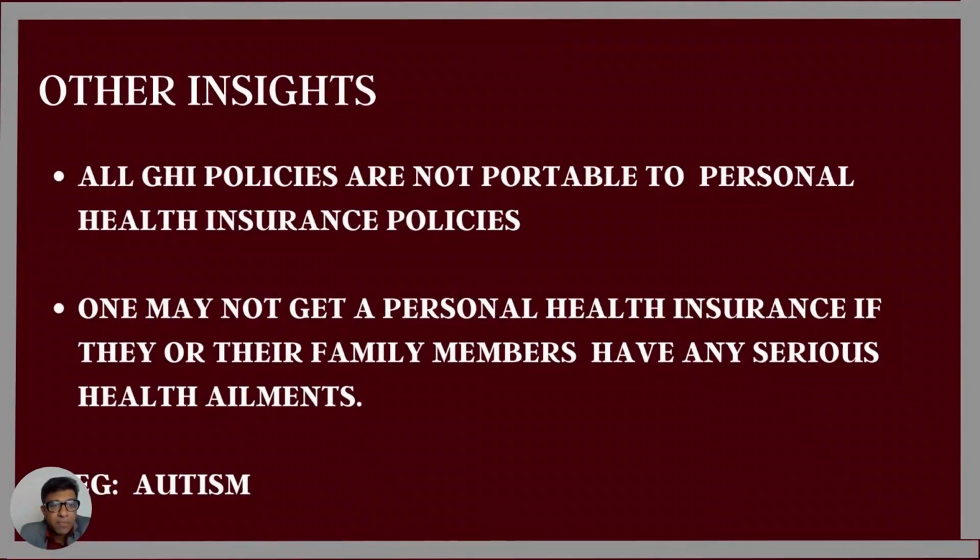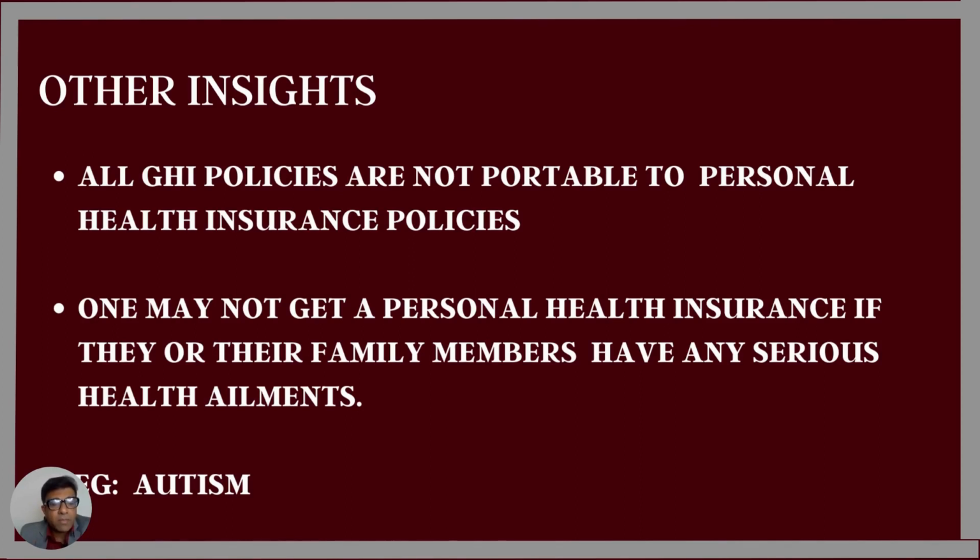Finally, all group health insurance policies are not portable to personal health insurance policies. So people who think I can port it after 2 years, 3 years, 5 years, or when I'm getting retired, please check it out. It may or may not be possible most of the time. Another very important thing that you must consider is the pre-existing diseases of the members in the family.